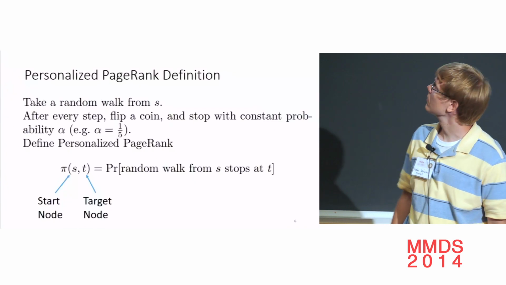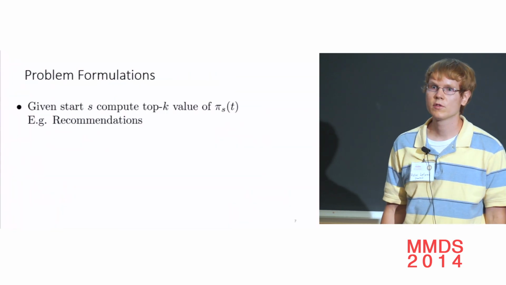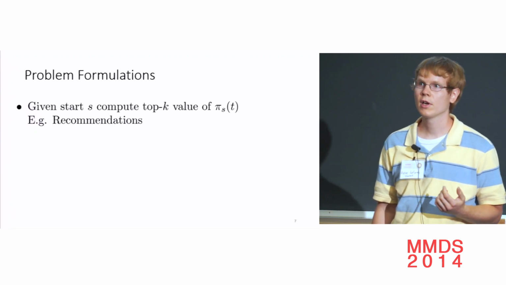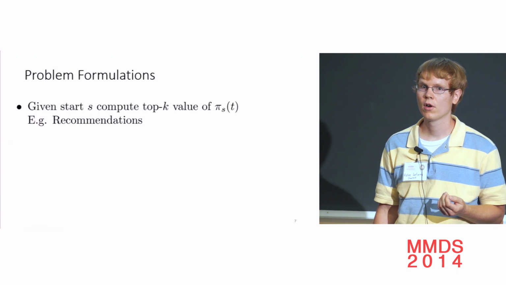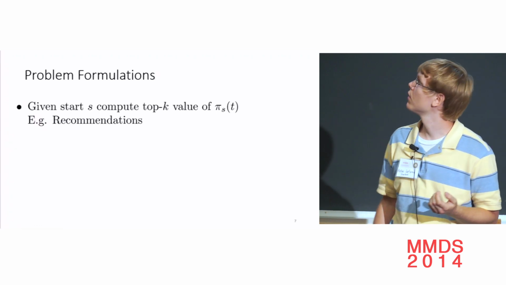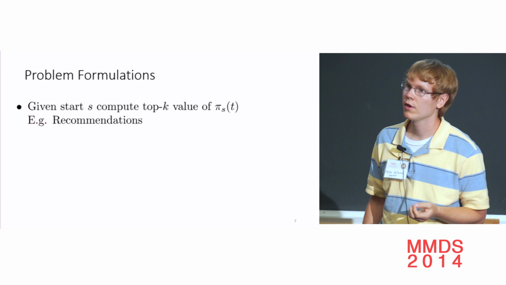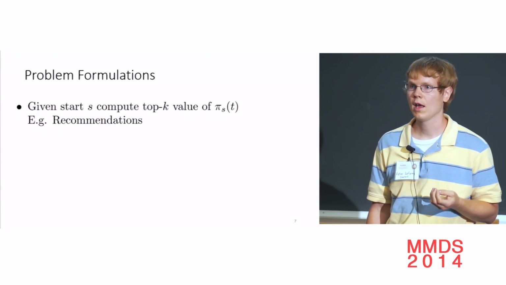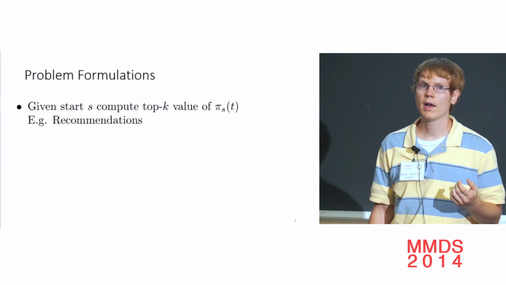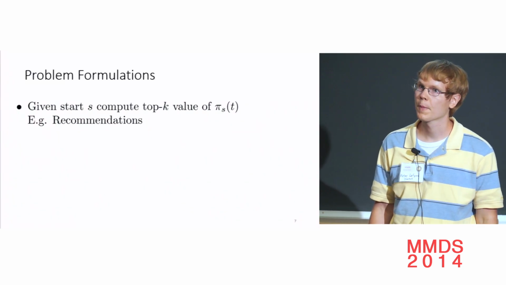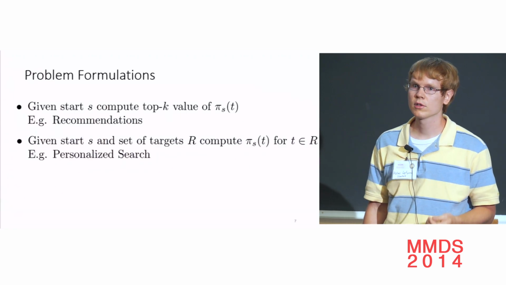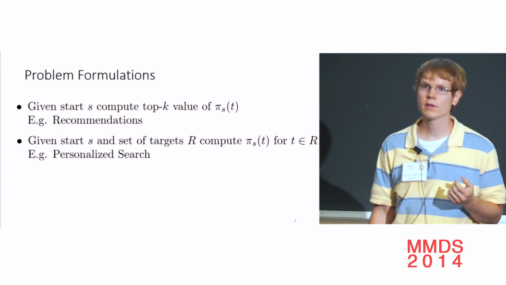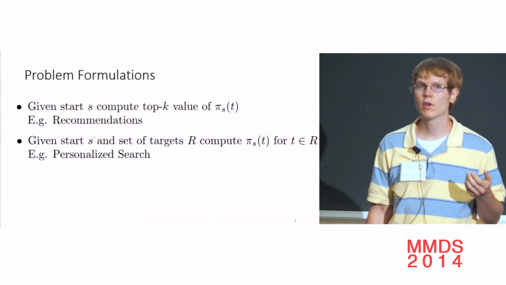Now, there are several natural problem formulations for personalized PageRank. We might be given a single source, and we want to compute personalized PageRank to all the targets. For example, Monte-Carlo or the push method that David mentioned are useful for this. And this is useful in recommendations. On Twitter, if they want to recommend followers to me, they can start at me and do some random walks or some pushes and find nodes that have high personalized PageRank to me. In personalized search, we might be given a set of, say, 100 targets, and we want to compute the personalized PageRank from the source node to each of those 100 targets.